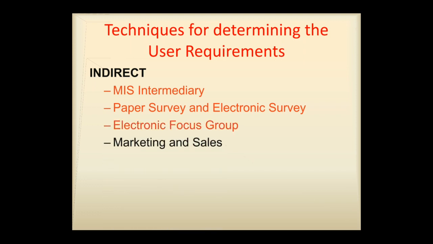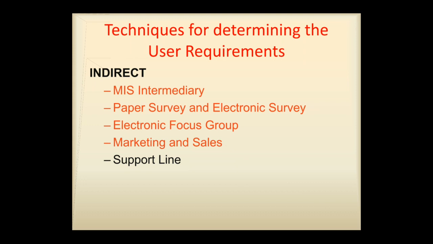So the next information collection method is marketing and sales. Here the company representatives who regularly meet the customers can obtain their suggestions and their needs, which can be implemented in the next version of the system. Then support line. Here the information collected by the unit that helps the customer with day-to-day problems is analyzed.